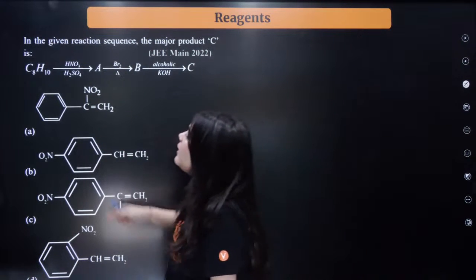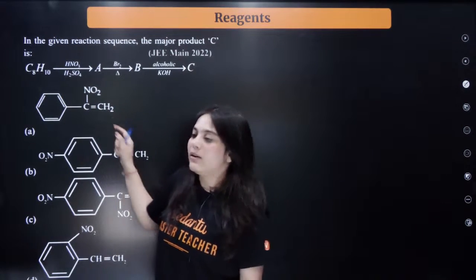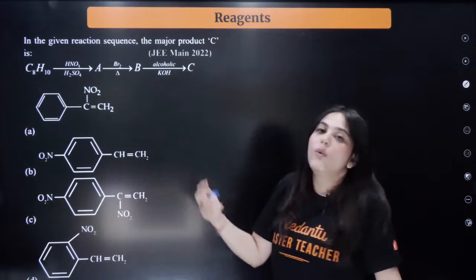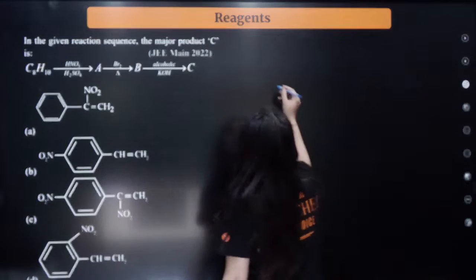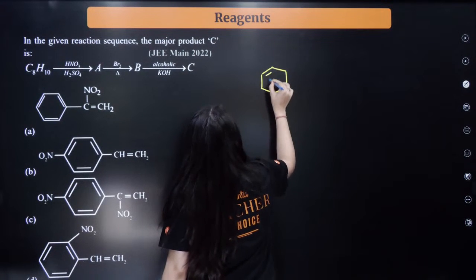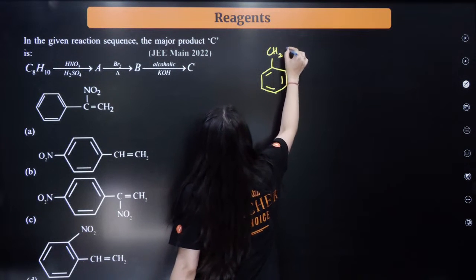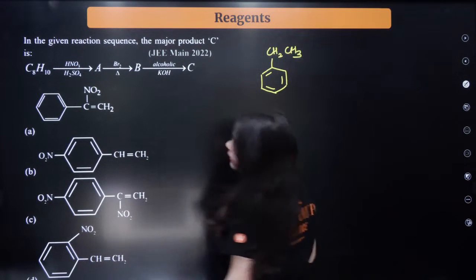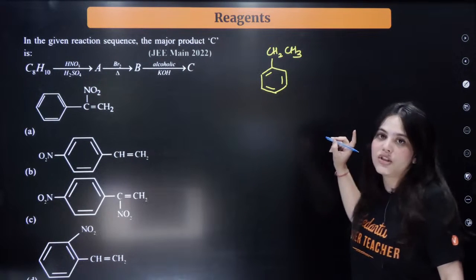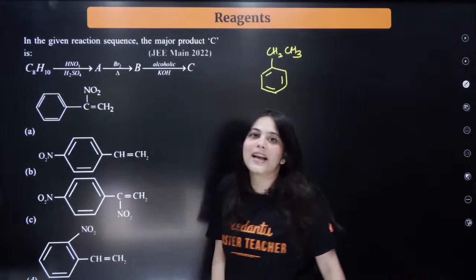What have you been given? You've been given a molecule C8H10. What will be the structure of C8H10? I think C8H10 should look like this: a benzene ring and a CH2CH3 group, right? This is the C8H10 molecule. You are reacting it with HNO3 and H2SO4.